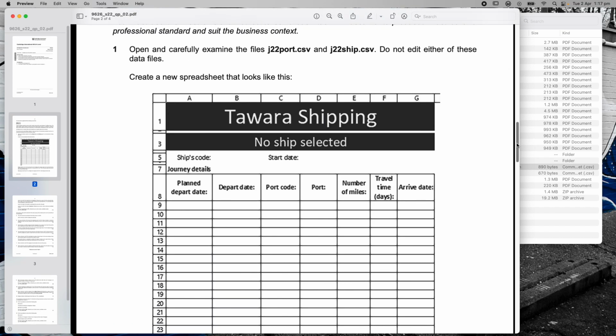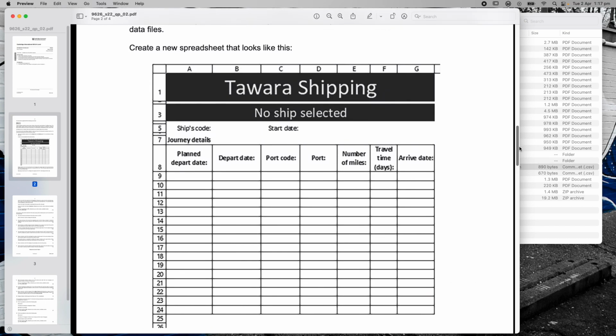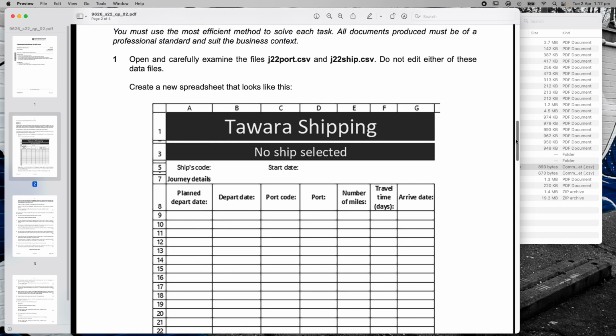And then it says create a spreadsheet that looks like this. So that's what question 1 looks like. It looks like I'm setting up a spreadsheet, A to G, different columns here. Some of them have got strange heights in here, so I'm going to read through and make sure I get that right. That's what it looks like I'm doing.